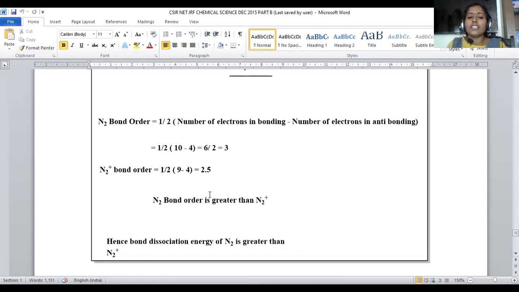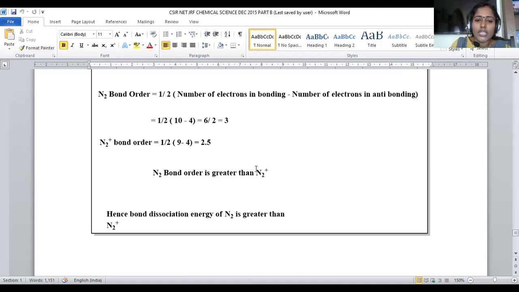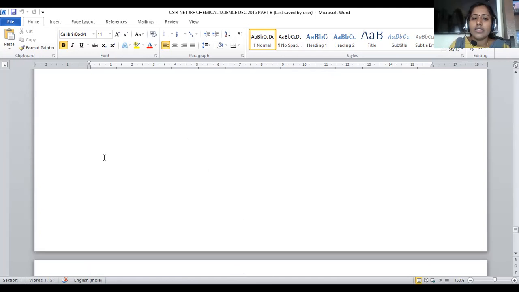So the triple bond distance will be smaller, the double bond distance somewhat longer, and a single bond still longer. So here when we compare these two, 3 for nitrogen, 2.5 for N2 positive, N2 will be shorter and N2 positive will be longer.